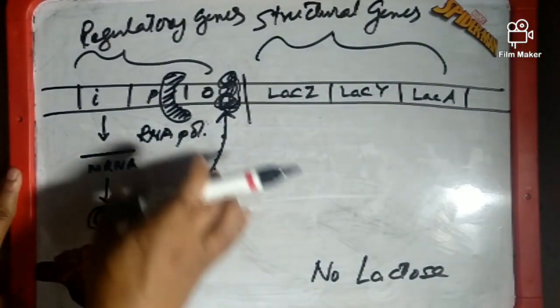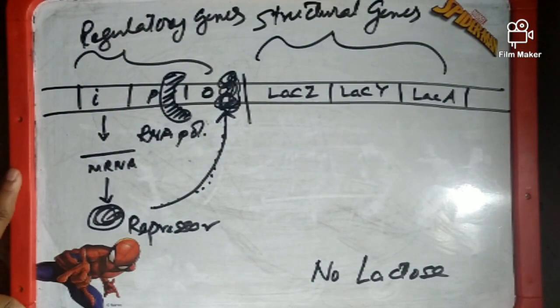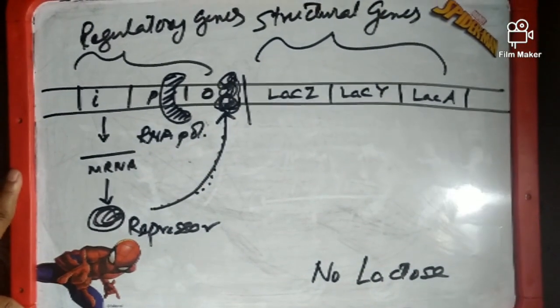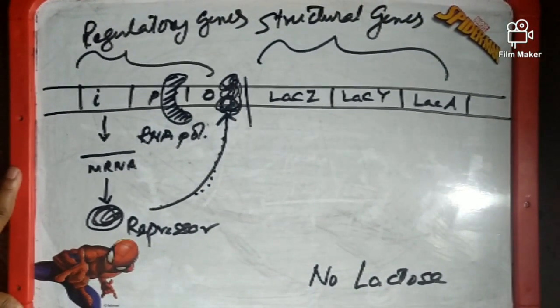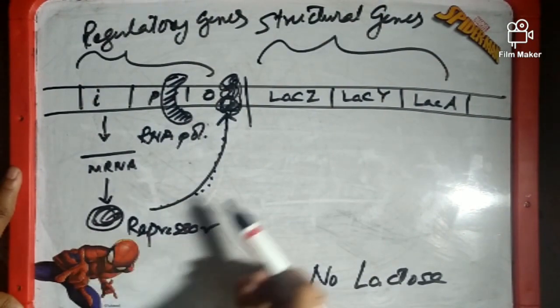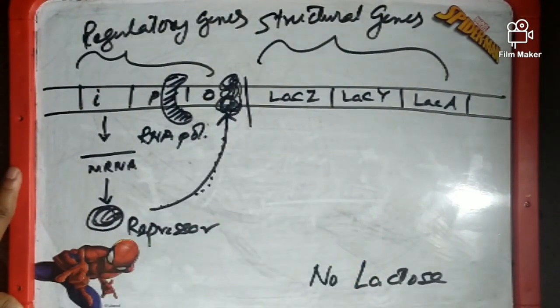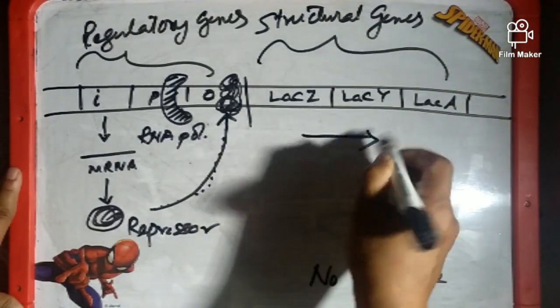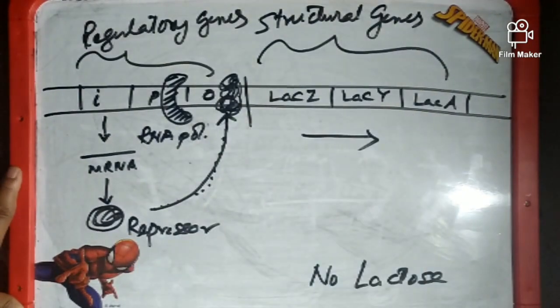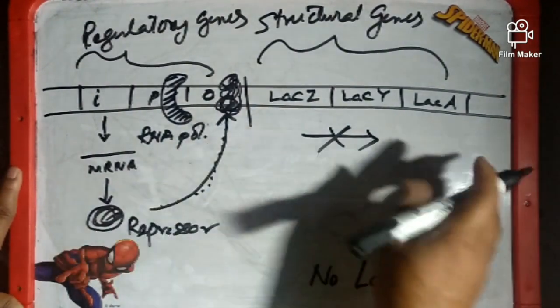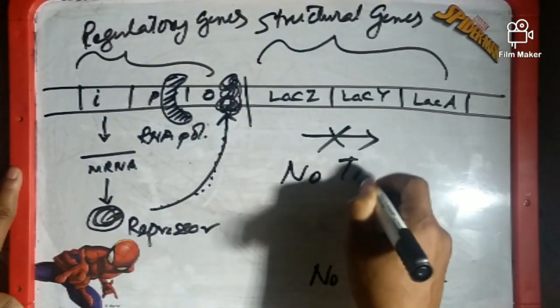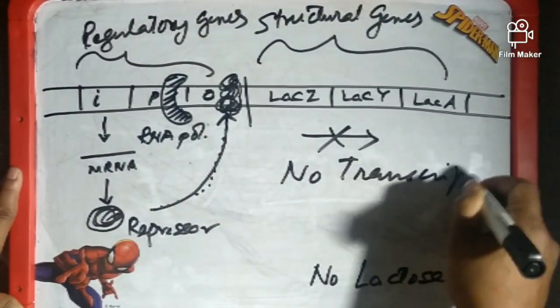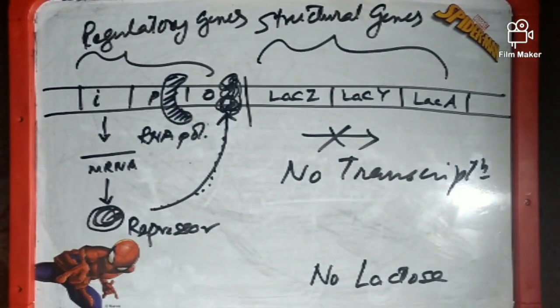But when the repressor is bound with the operator, then the RNA polymerase cannot go this way, cannot work on the DNA, and so there is no transcription, or there is no formation of mRNA.